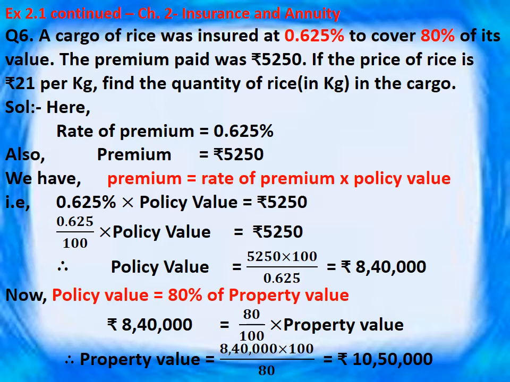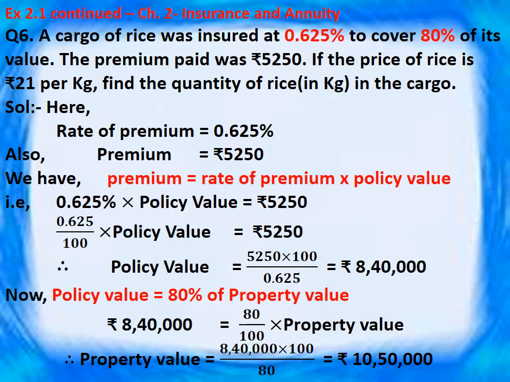Here, rate of premium is given and premium amount is also given. From this, we can calculate the policy value and use the formula premium is equal to rate of premium into policy value. So rate of premium into policy value is equal to premium.